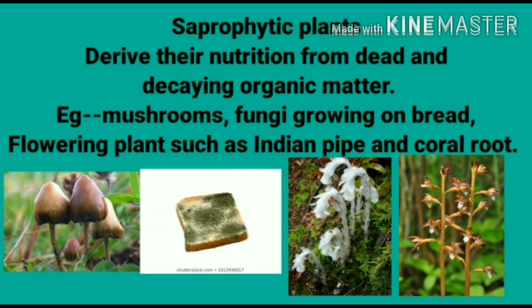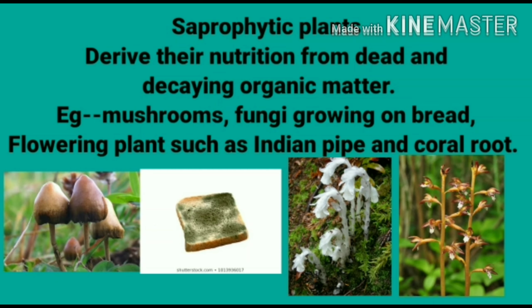Now we will talk about saprophytic plants. These plants derive their nutrition from dead and decaying organic matter. Here we can take the example of mushroom. Have you ever seen umbrella-like patches growing on rotting wood during the rainy season? You can also take the example of bread. When bread gets moisture, a fungus develops on the bread. So this is also a saprophyte.